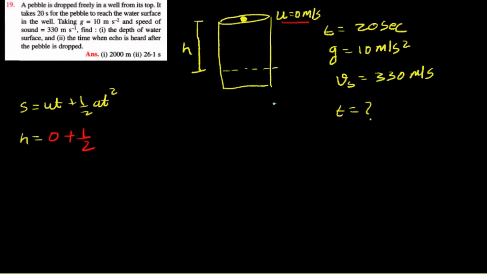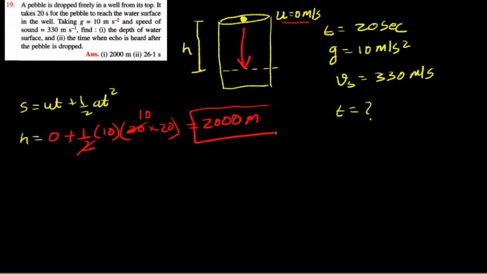Acceleration will become acceleration due to gravity. And remember, it is a free fall. The stone or the pebble is moving downward. So gravity is positive. So multiplied by 10, positive gravity, multiplied by the time. Time given to us is 20 seconds. So multiplied by 20, multiplied by 20. 2 ones are 2, 2 tens are, which is equal to 2000 meters. So the depth of the well is equal to 2000 meters.